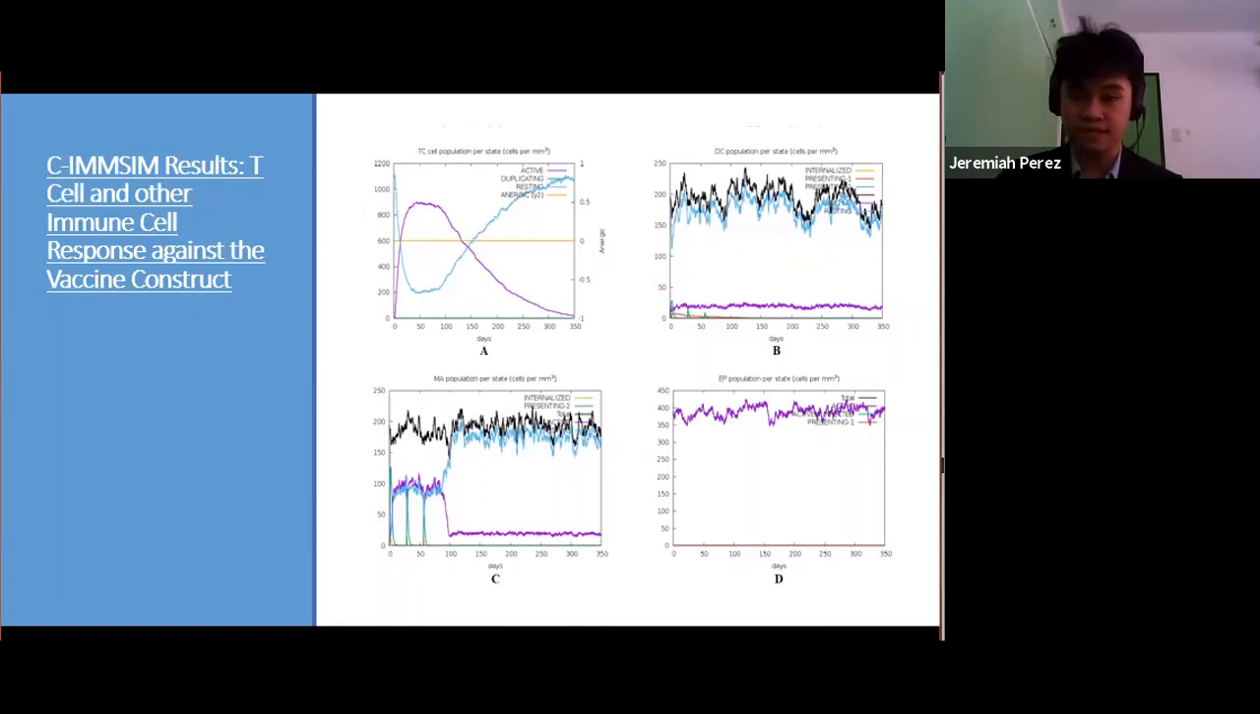There is also persistent macrophage activity as seen in figure C right here, with active macrophage and presenting macrophage showing trends expected of immune response patterns. And lastly, the persistent epithelial activity as seen in figure D. The results for this graph in particular also consolidates the avoidance of autoimmunity for the vaccine construct, as seen in the absence of any notable decline for epithelial cell, meaning there is a lack of overly aggressive immune response against healthy cells in general.